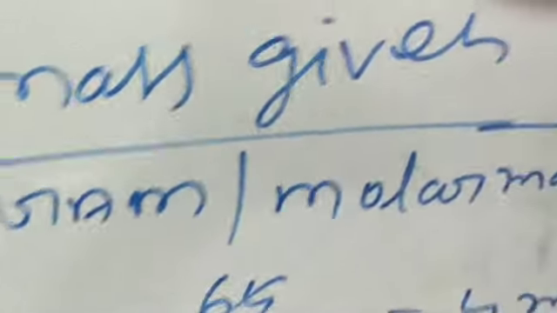Actually in this question, given mass is 64 gram, and gram atomic mass of oxygen is given in your exam. Atomic mass of oxygen is 16. So when 64 is divided by 16, then we will get 4 moles. That is the value of 4 moles. In this way we find the number of moles if mass is given in any question.